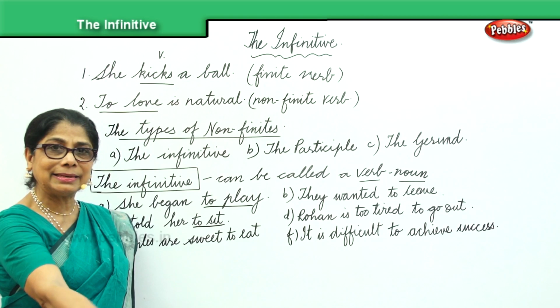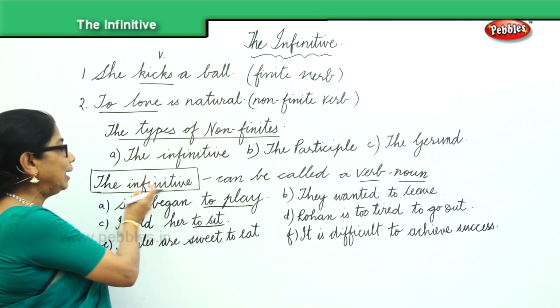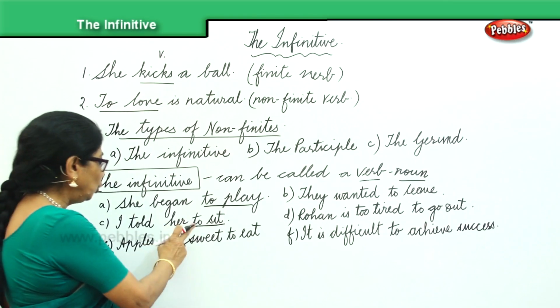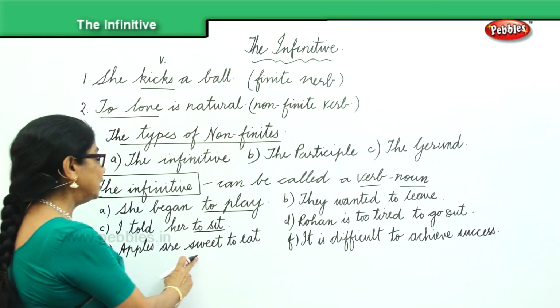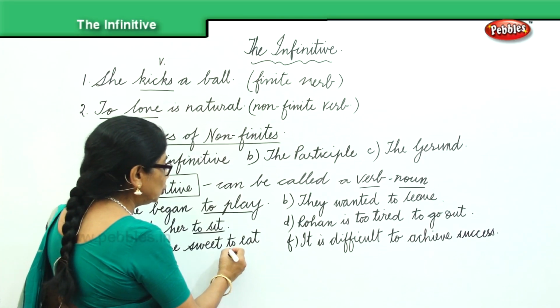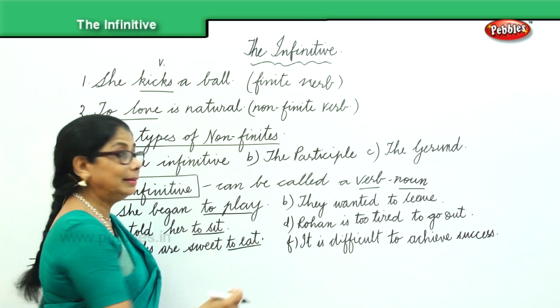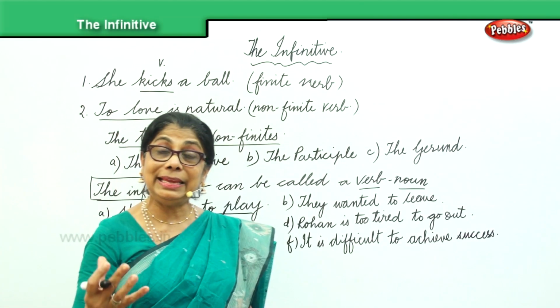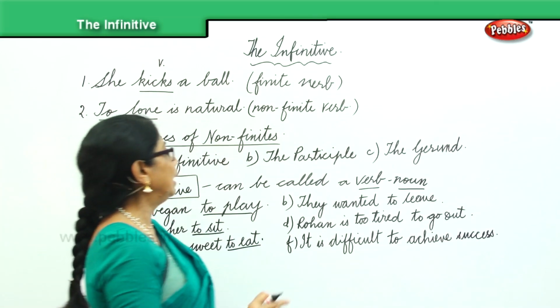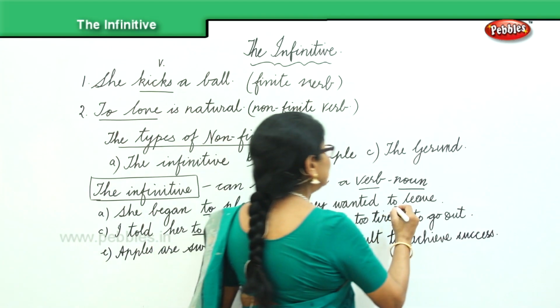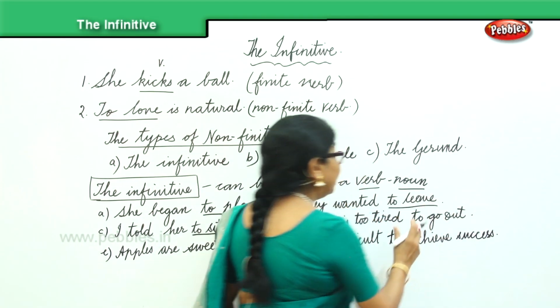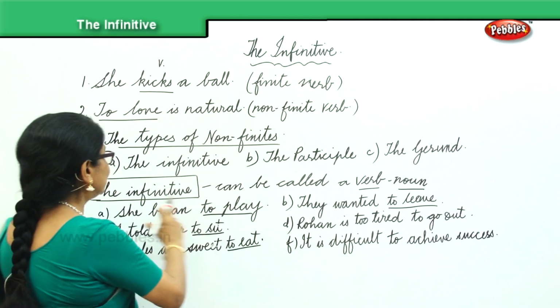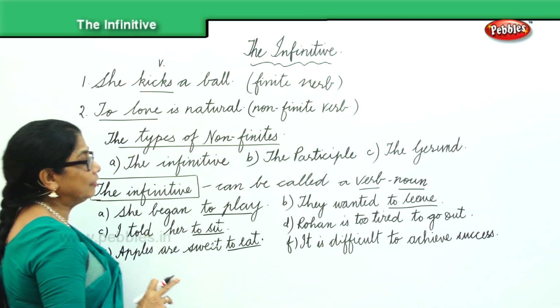Action word sit, we are forming the infinitive. Apples are sweet to eat. Again, to the verb eat we are adding "to". They wanted to leave. Again, "to" is added, so we have the infinitive formed.